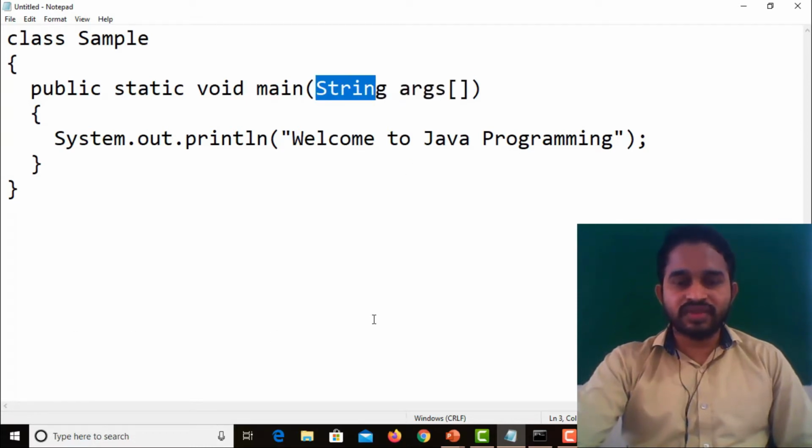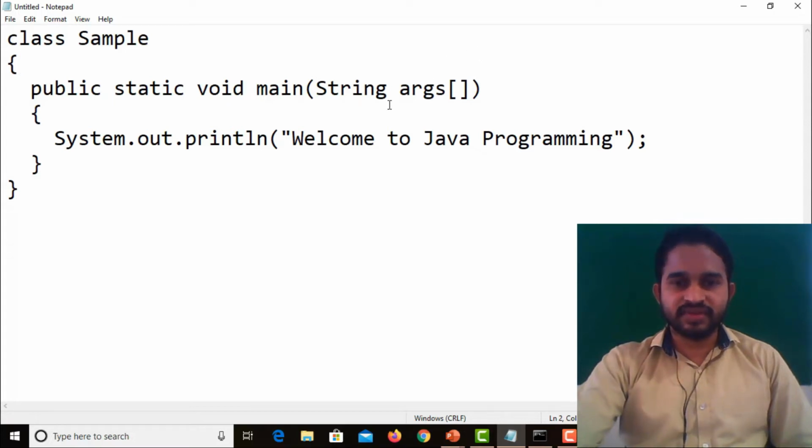So whatever input we give through the keyboard, each and everything, either integers or strings or characters, the main method will take it in the format of string. So that is the reason we use string here. Those are stored in an array, and that array is named here as args.